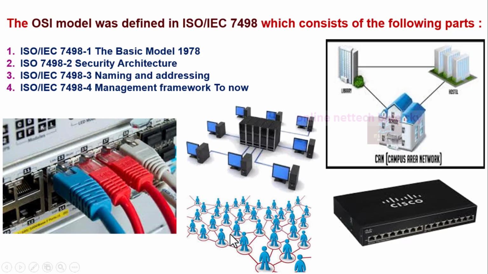That is very important. Without OSI, you cannot start any device communication in a network. It is all included automatically when you install an operating system on any device.